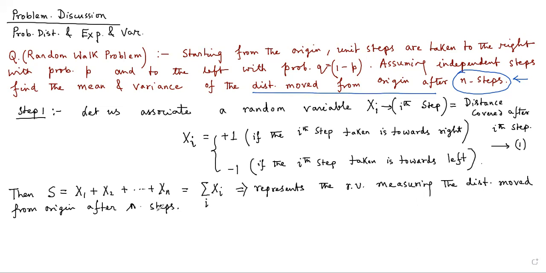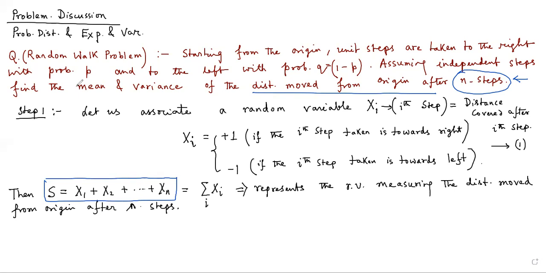So capital S is actually the sum of several random variables defined in equation number 1. What do we want to find?